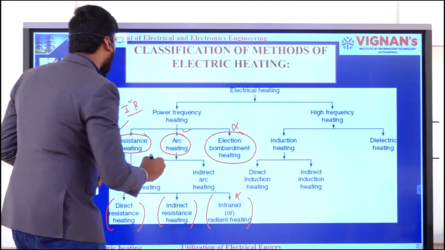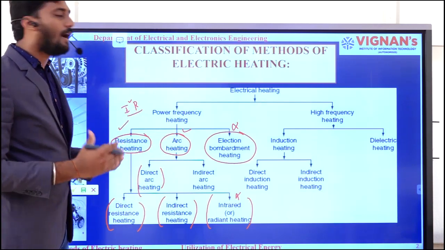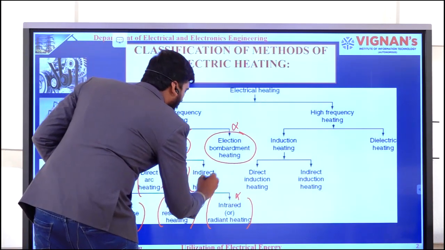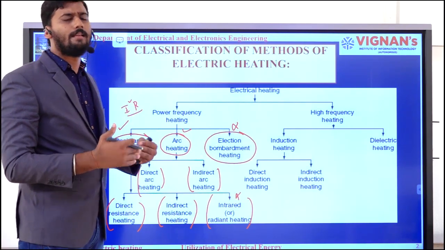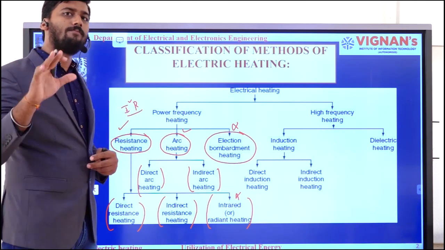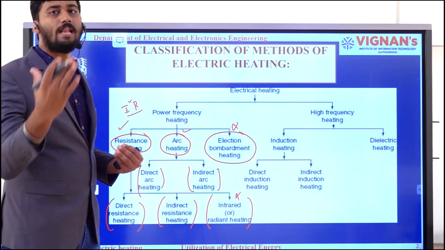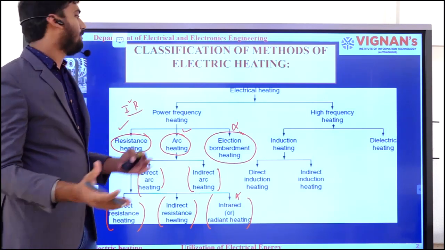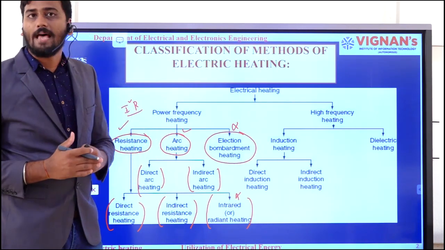In the case of arc heating, we are going to discuss direct arc heating as well as indirect arc heating. We will see what is so-called direct arc heating as well as indirect arc heating in this presentation.